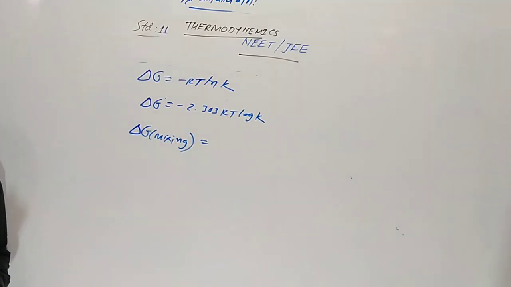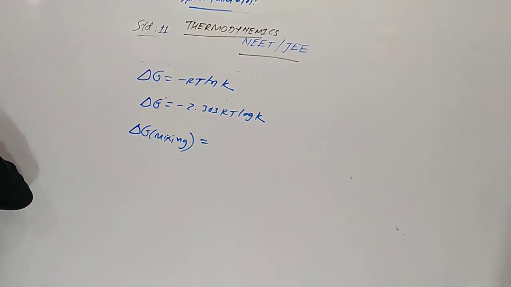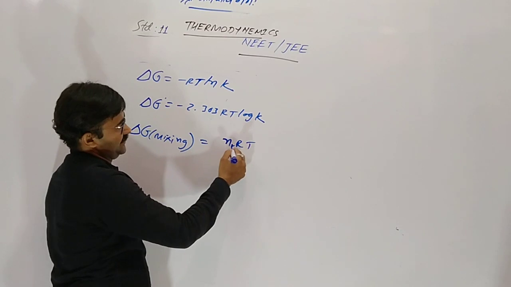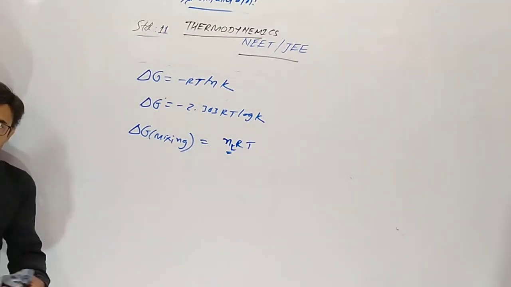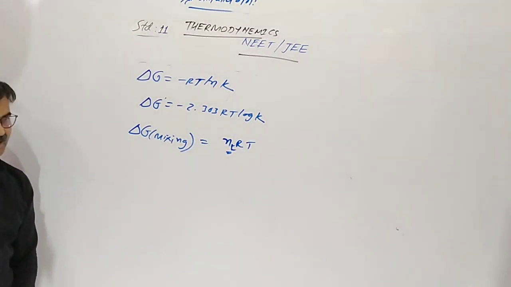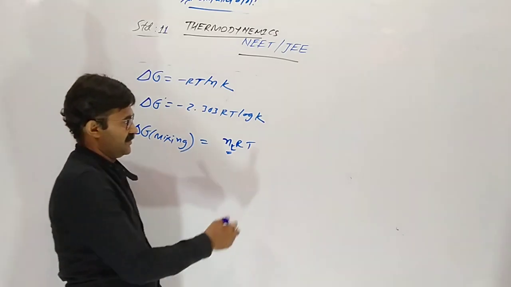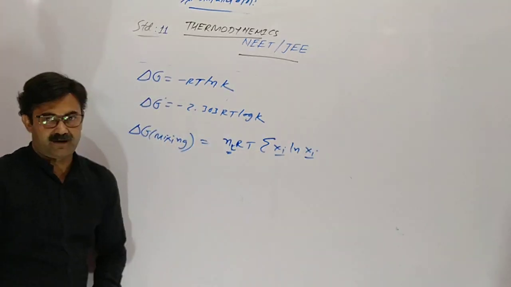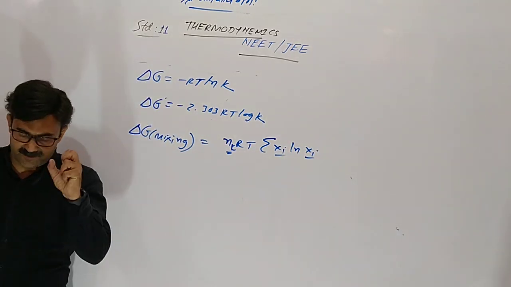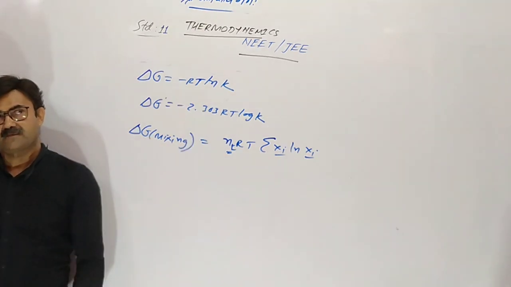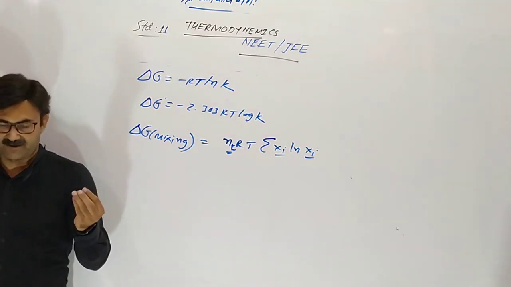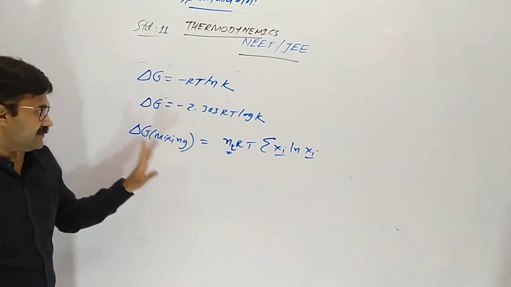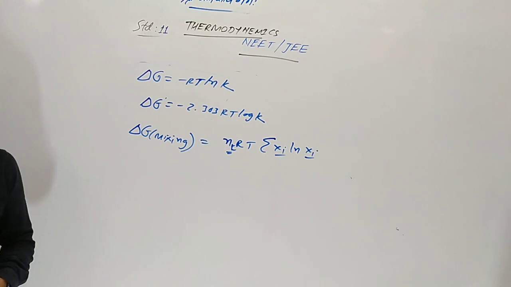And delta G mixing: the Gibbs free energy during mixing is Nt RT summation xi ln xi, where Nt means the total number of moles of the components, R is the gas constant, T is the temperature, and i means the ith type of component. First type, second type, third type, with their mole fractions, then summation. So it gives delta G.